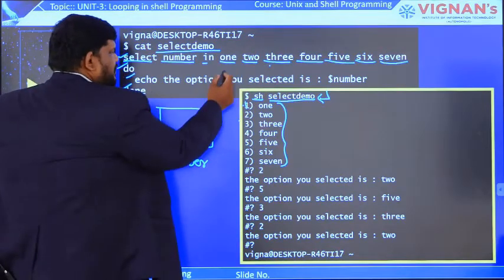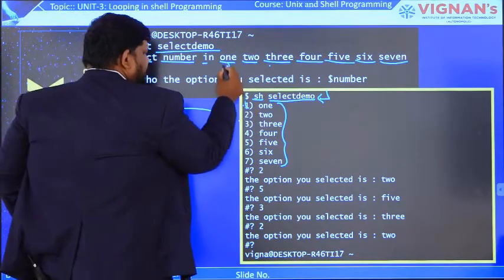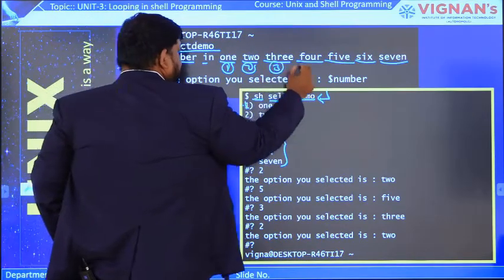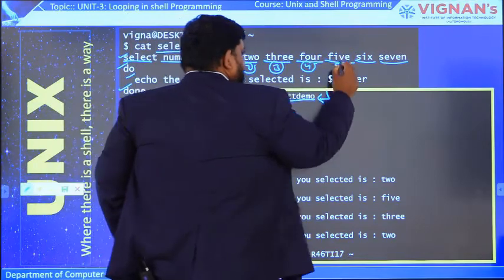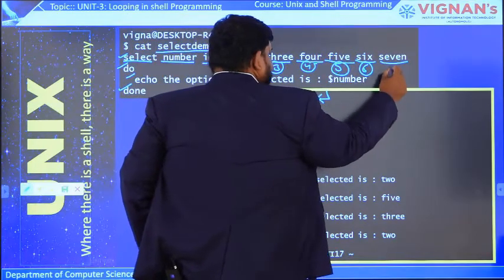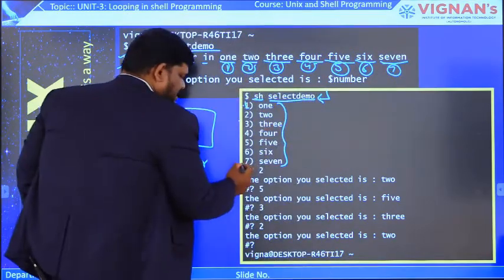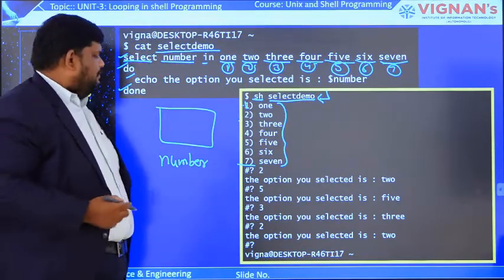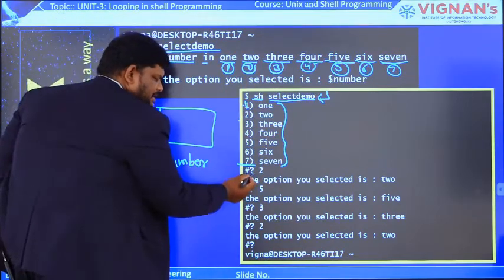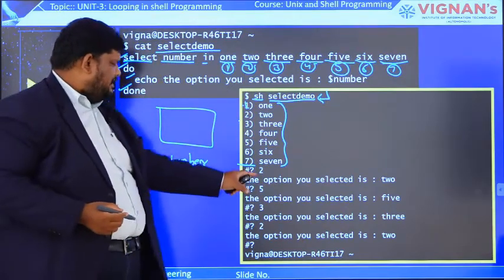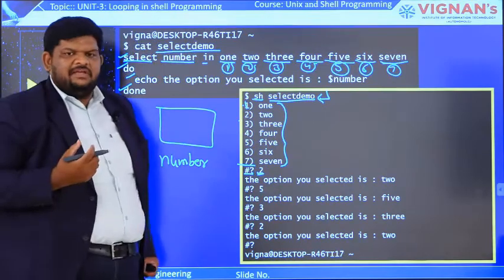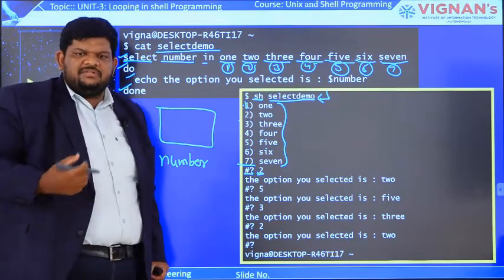So here, for the first item, serial number 1 is there; for the second, serial number 2, then 3, 4, 5, 6, and 7. So this is the output. Up to here, this is what happens. Now, if you observe the question mark here, a cursor will blink. That means it is waiting for the user's input.